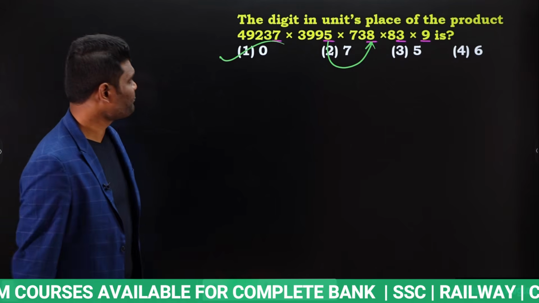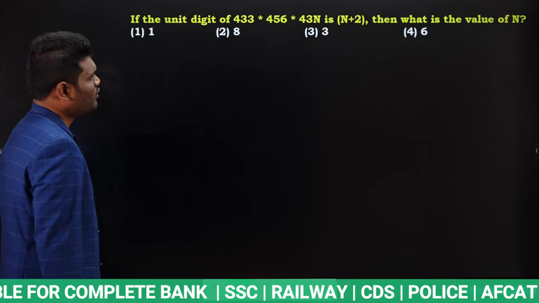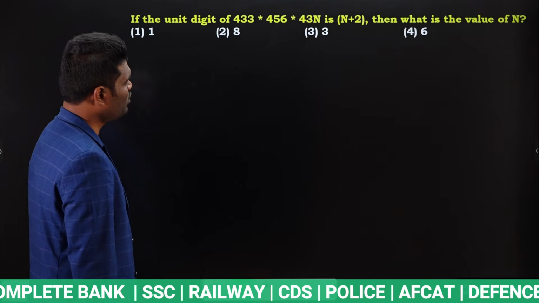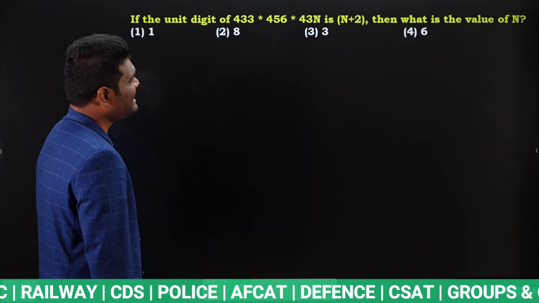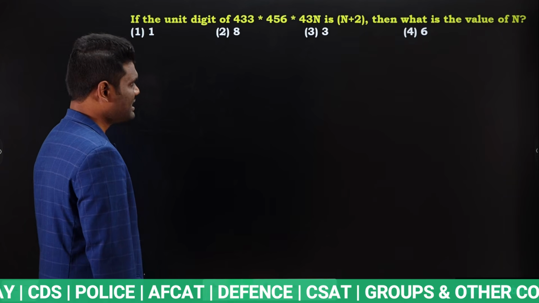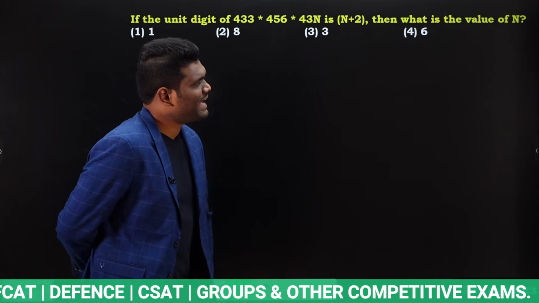Okay. Next, if the unit digit of 433 into 456 into 43n is n plus 2, then what is the value of n?